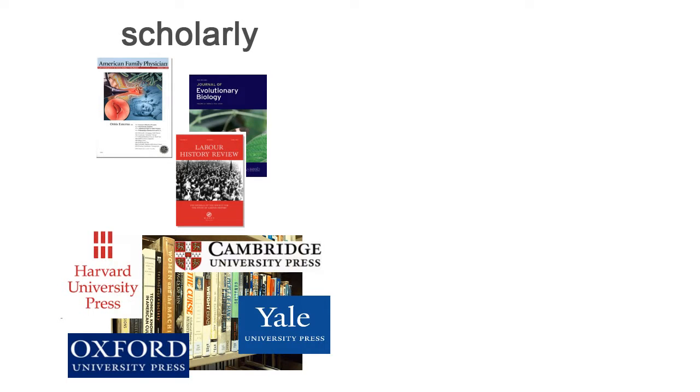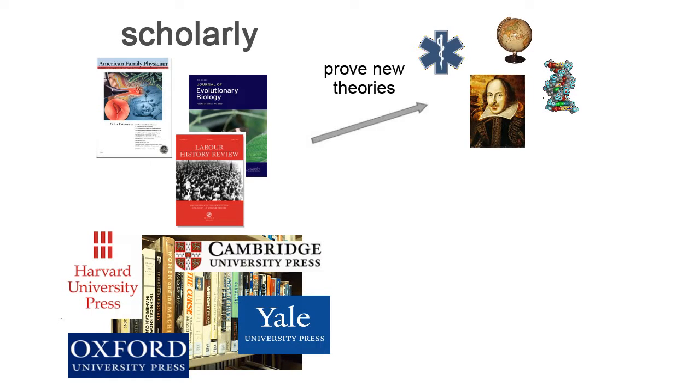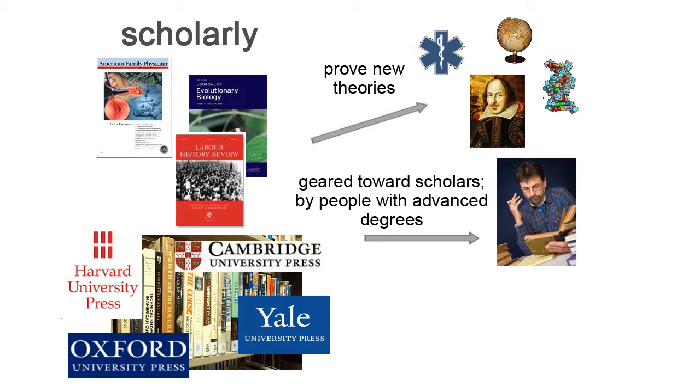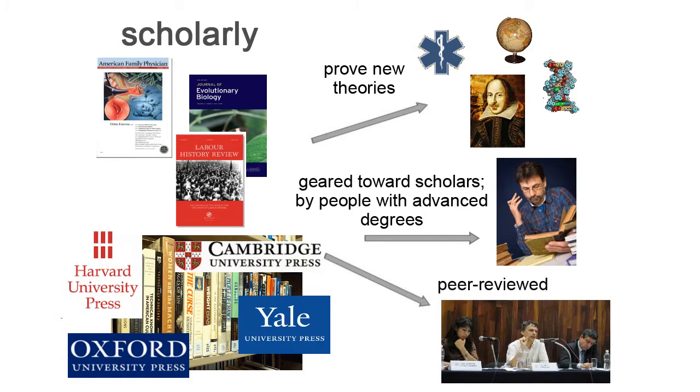Scholarly literature is published in academic journals and in books from university presses. These sources are examples of research which prove new theories about academic disciplines like science, literature, medicine, or history. These journal articles and books are geared towards scholars and experts in a particular subject, and they are written by people with advanced degrees in that field. The research undergoes a review process by scholars in that field, also known as the peer review process.